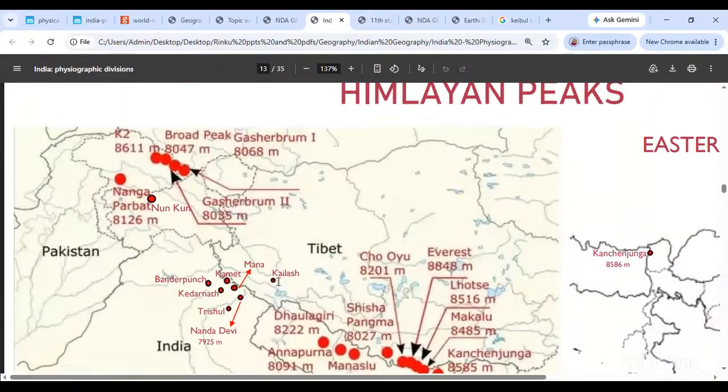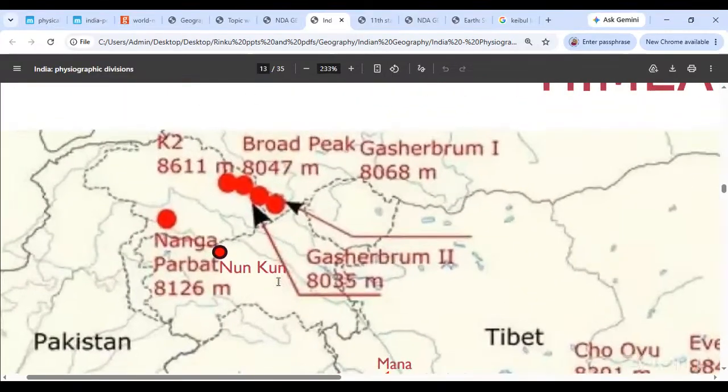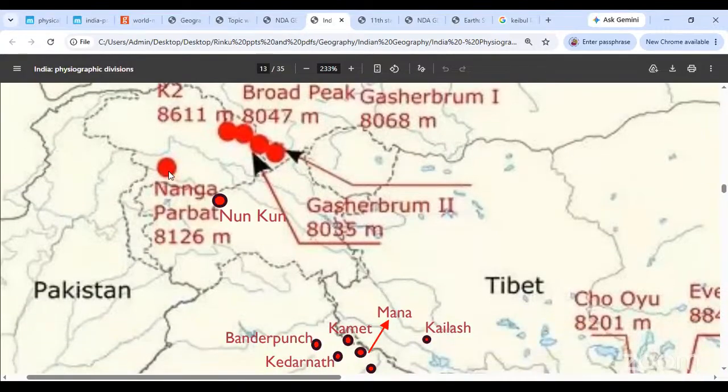ठीक है? Now we begin from the westernmost part of the Himalayas. Here is K2, the second highest peak in the world. We are saying this belongs to the Karakoram range. With K2 you have Broad Peak and both Gasherbrums. Those are all from the Karakoram range. Come a little lower, you will find Nanga Parbat, around which the Himalayas will take a syntaxial bend. POK region में है, we do not claim that. So Nanga Parbat happens to lie in Pakistan. That is Nanga Parbat over here.